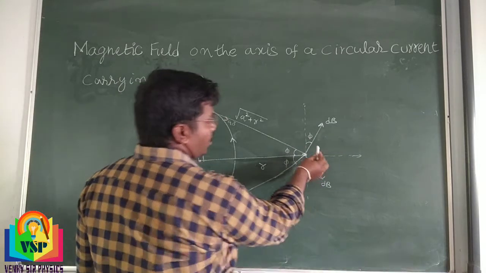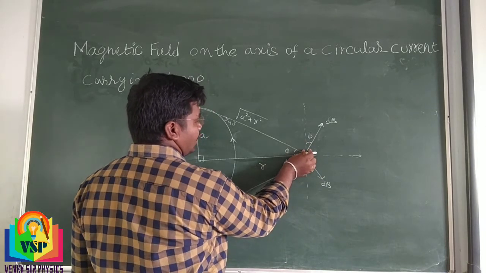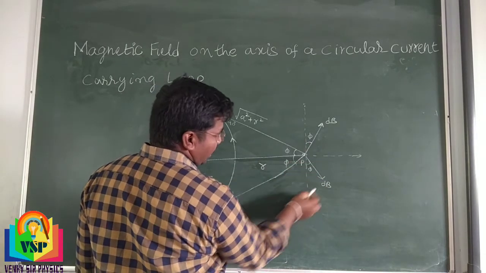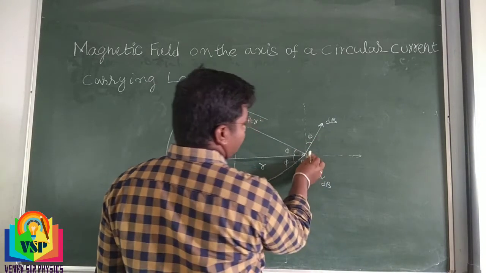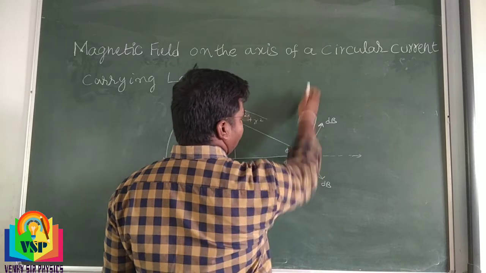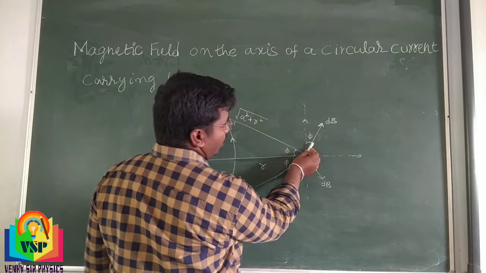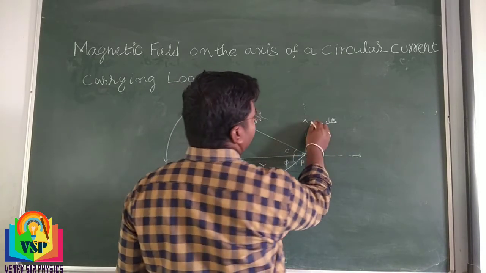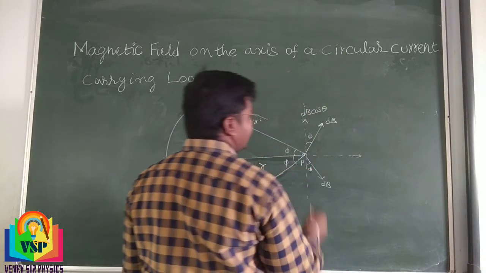Okay, so dB vector along the y-axis, and dB vector along the x-axis. The projection of dB along y, the adjacent side, is dB cos theta. Understand?